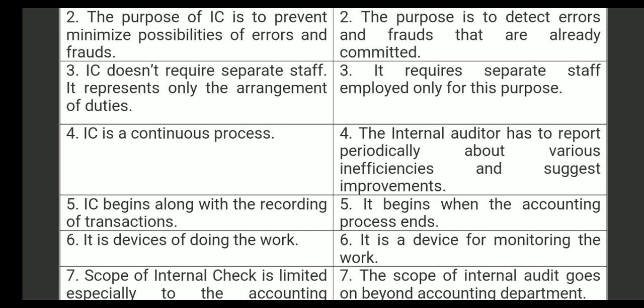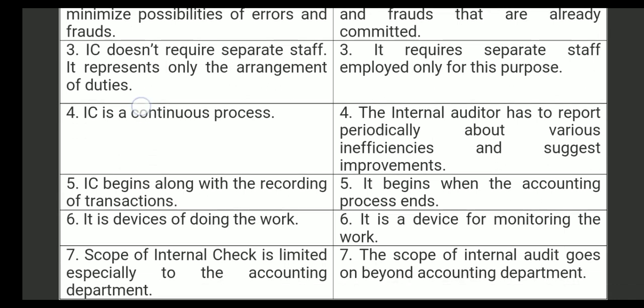In case of internal auditing, it is a device of monitoring the work. Here he won't prepare anything, he won't do anything, he won't maintain anything. He is just going to monitor, to check whether all the accounts have been prepared in the right way or not. Next, the scope of internal check is limited, especially to the accounting department.